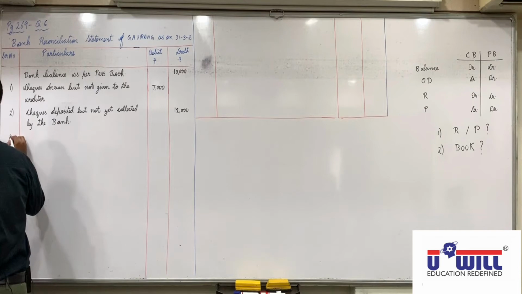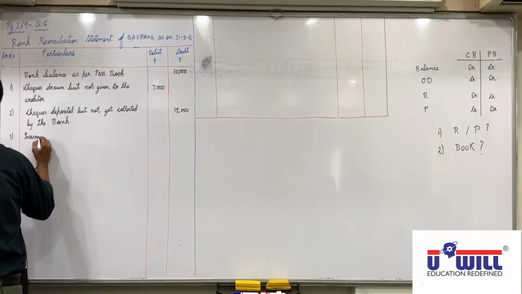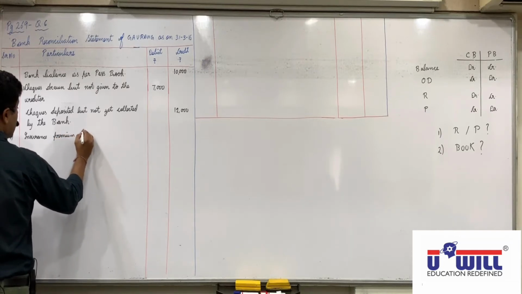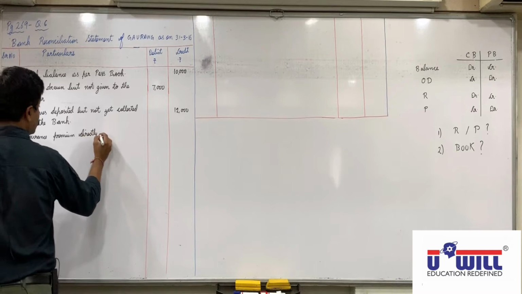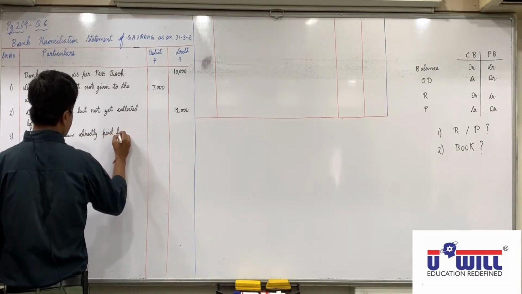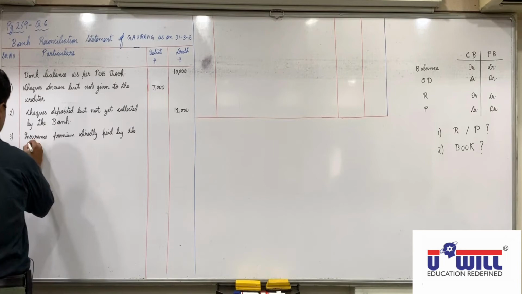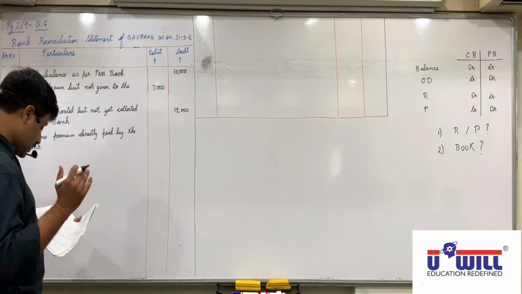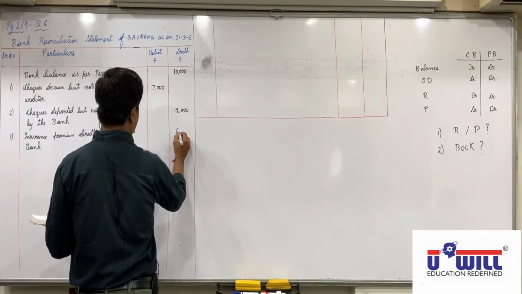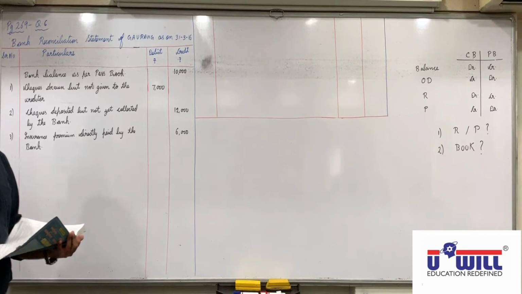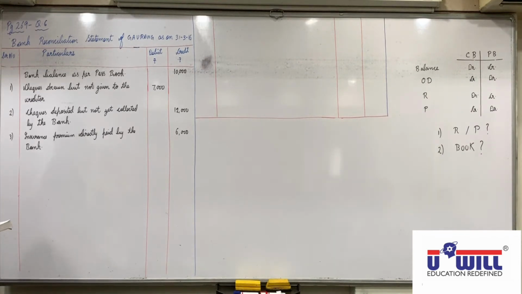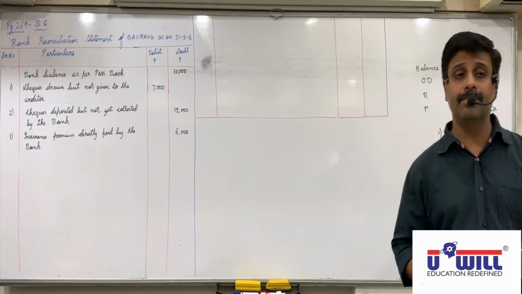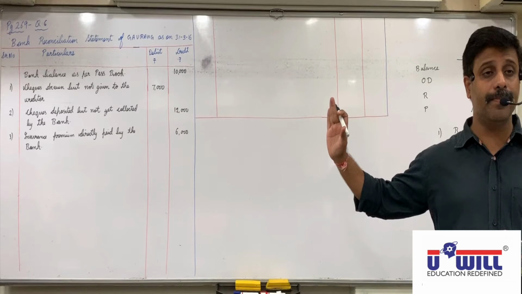So insurance premium directly paid by the bank means 6,000 is debited in passbook but not credited in cash book, so credited in PRS. Understood this everyone? Raise your hand, please, having a doubt up till here. Anyone who wants me to explain any of the three?